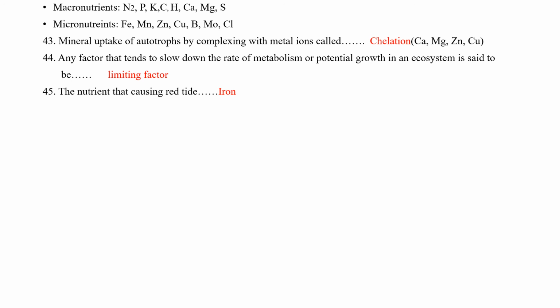Any factor that tends to slow down the rate of metabolism or potential growth in an ecosystem is said to be a limiting factor. Based on this is Liebig law of minimum. The nutrient that causes red tide is iron.